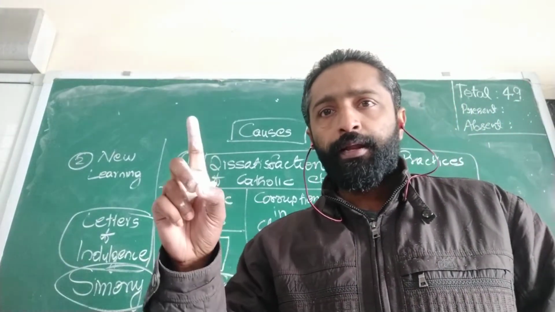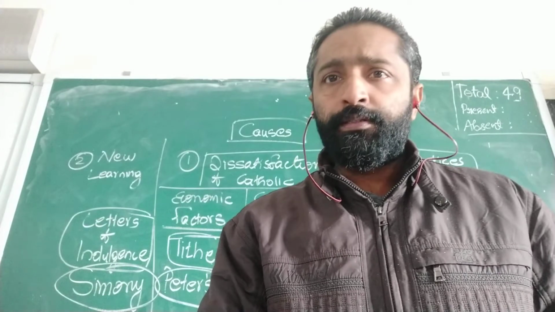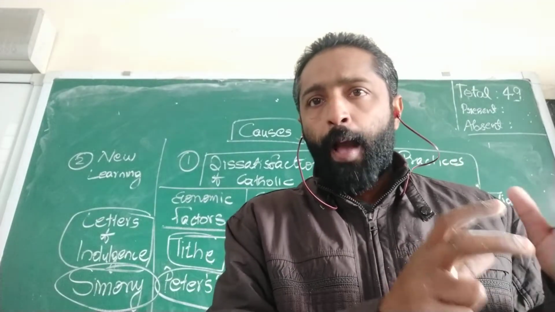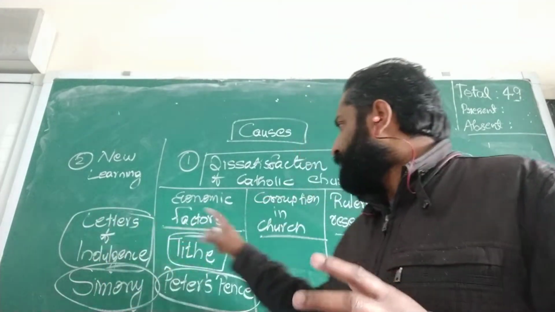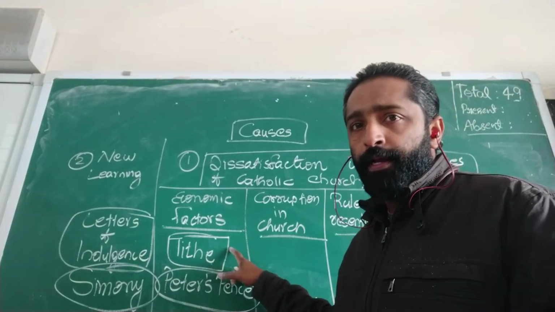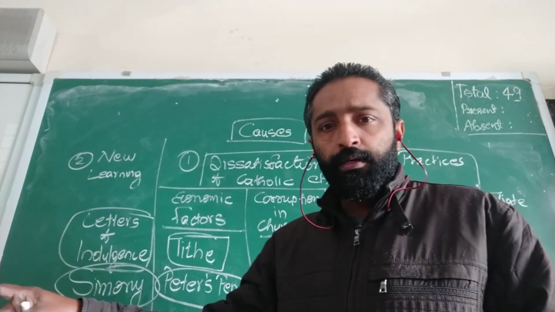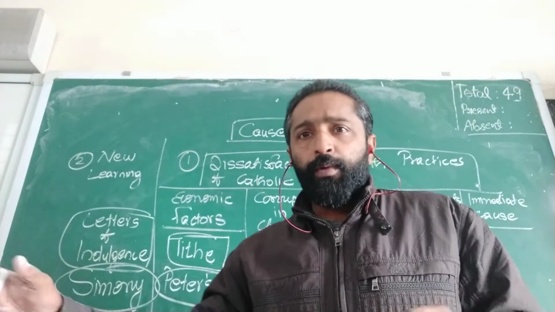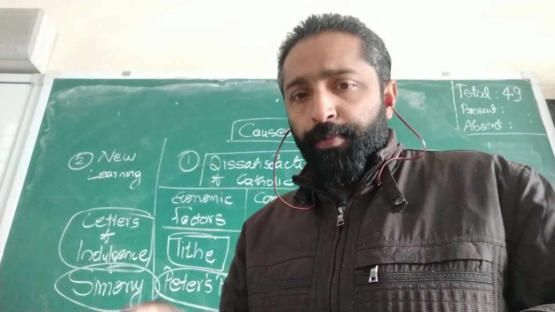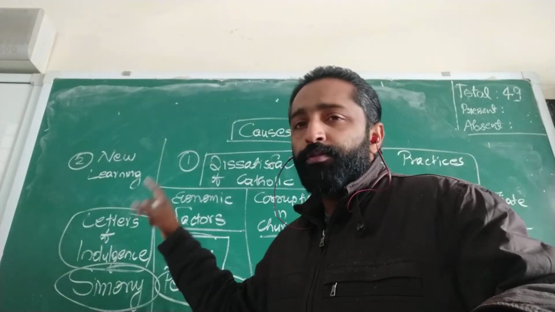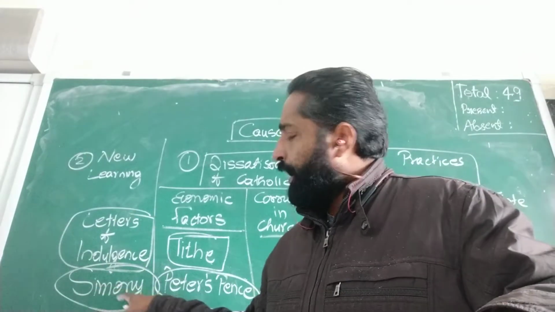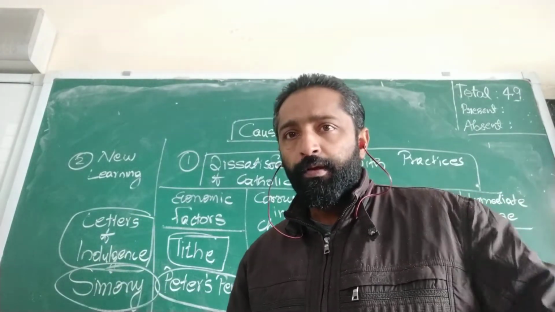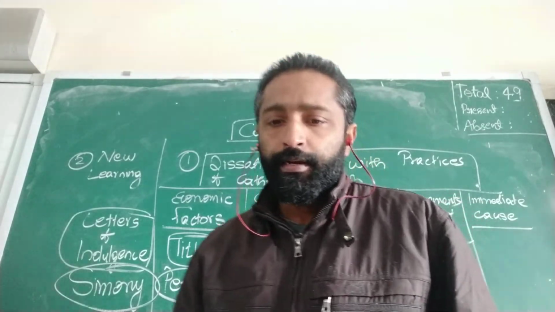First, the church had vast properties, and they used to get ample income. The tithe: one tenth of a person's income must be given to the church. Second, the Peter's pence, another sum of money collected by the clergy or the priests. Then the letters of indulgence and simony. I hope you understand these terms clearly.